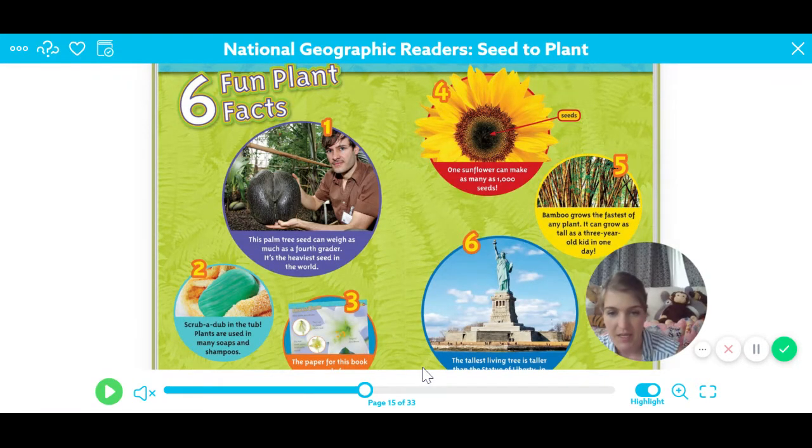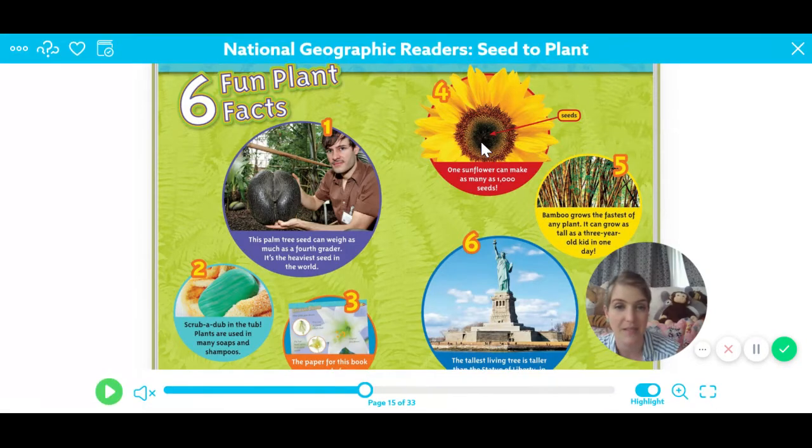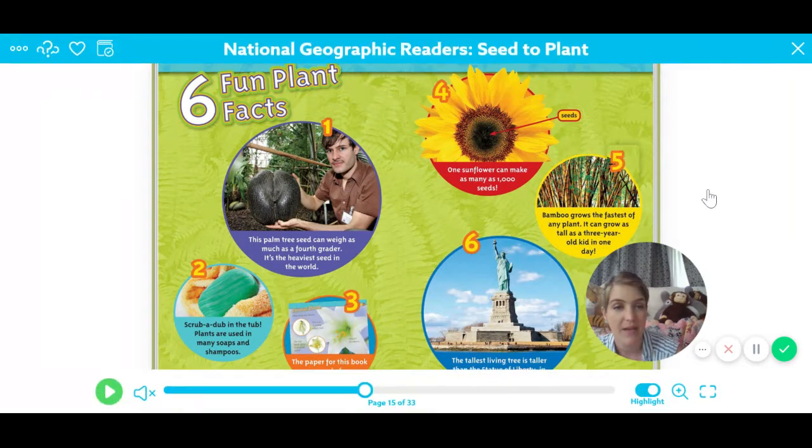Number 3, the paper for this book was made from trees. Yep. Number 4, one sunflower can make as many as 1,000 seeds. That's pretty amazing. All these will turn into seed. Number 5, bamboo grows the fastest of any plant. It can grow as tall as a 3-year-old kid in one day.